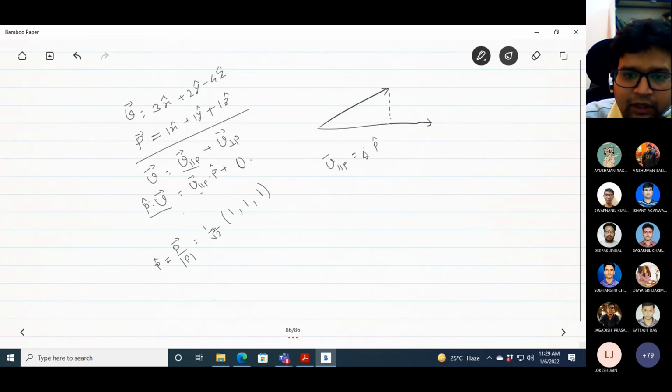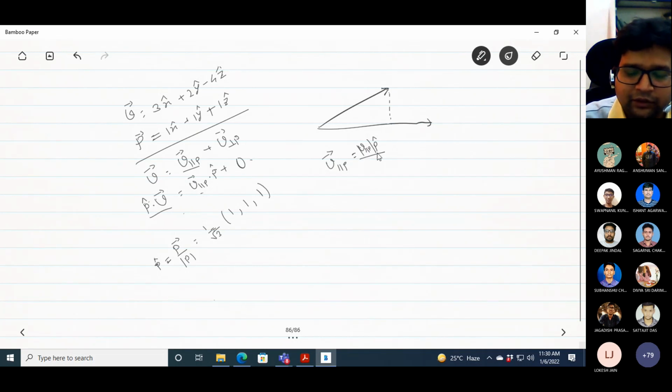Let's say that magnitude is the mod of V parallel P. So V parallel P has some magnitude and a direction. This is my direction, the unit vector, and this is the magnitude. Got it?